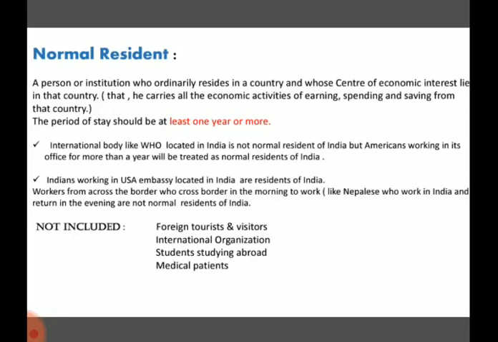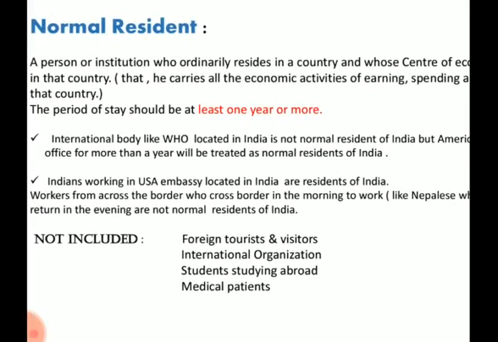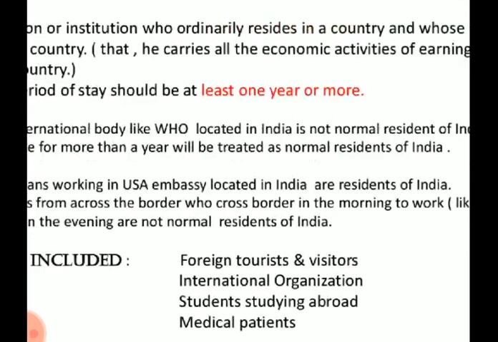Now there are a few things which are not included in the list of normal residents, and those are foreign tourists and visitors, those who visit a foreign country. If a foreigner, if a Russian is visiting India as a tourist, or as a medical patient, then that person will not be treated as a normal resident.